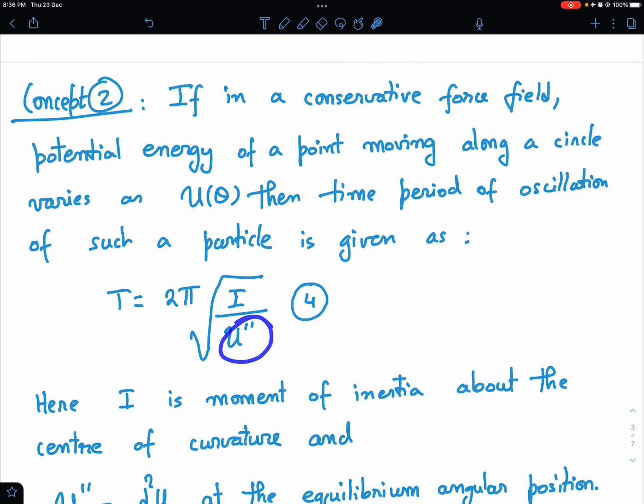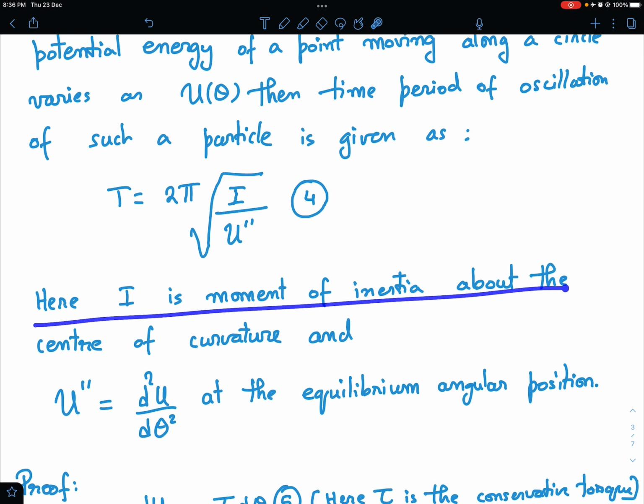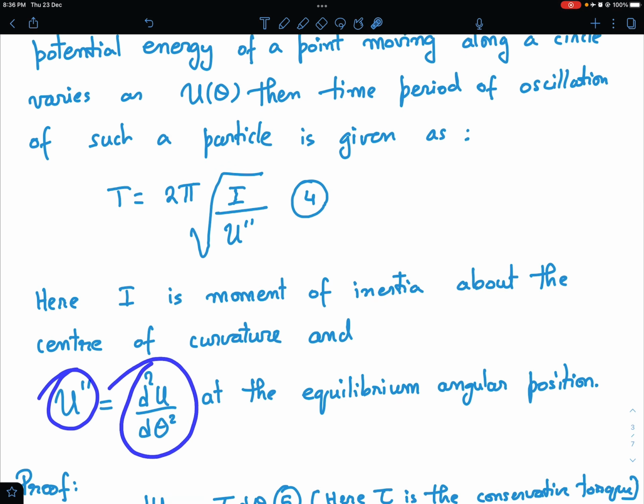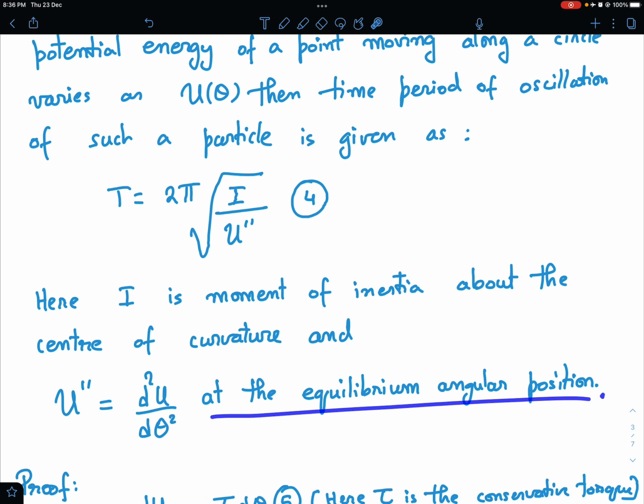Here I is the moment of inertia and U double dash is the second derivative of potential energy with respect to theta about the equilibrium point. Okay, so here I is the moment of inertia about the center of curvature, and U double dash is d square U by d theta square at the equilibrium angular position.